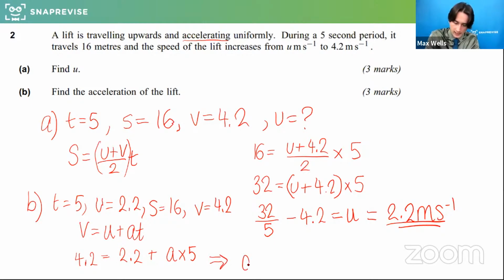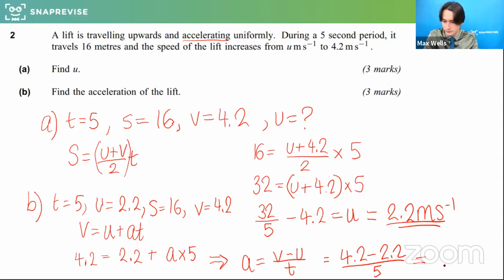So we're going to get A is equal to V minus U over T is the rearrangement. Some of you might have learned that as a separate SUVAT equation, but it essentially comes from this one being rearranged. So that's going to be 4.2 minus 2.2 divided by 5. And well done to those of you that have done this already. I'm just going to double check I got the same. So that's going to be 2 divided by 5. So 0.4, absolutely. And that will be meters per second squared. Lovely. Well done.